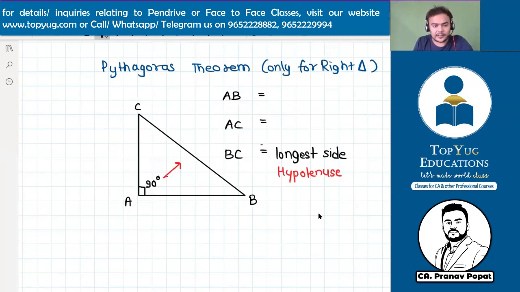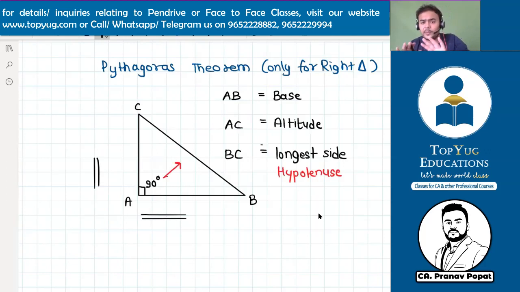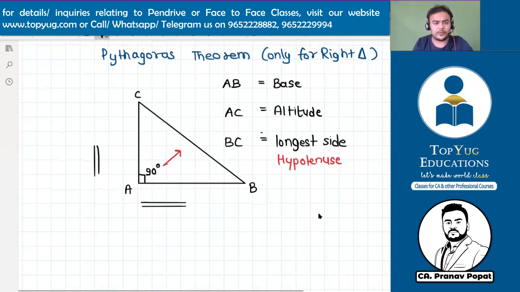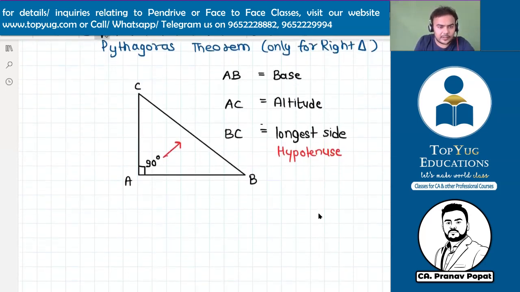The side at the lower portion, the horizontal side, is termed the base, and the side which is vertical is called the altitude. So this was the nomenclature of a right triangle in terms of the Pythagoras theorem. I'm again putting the names in the diagram itself: altitude, and shortly, hypo.